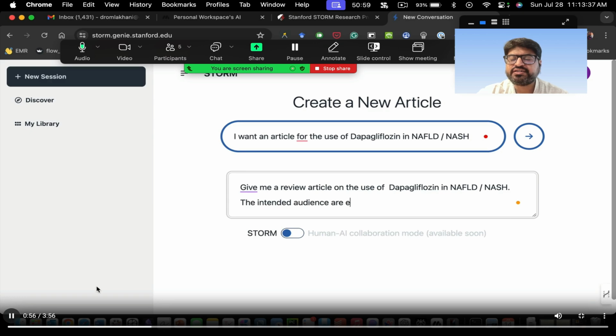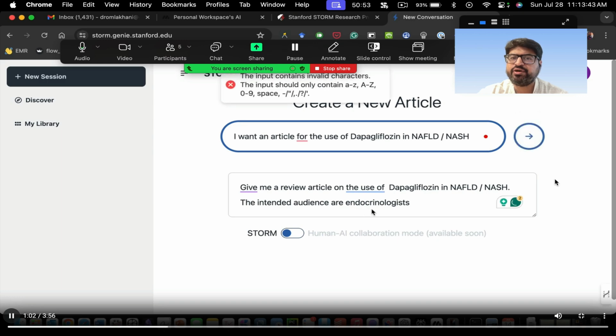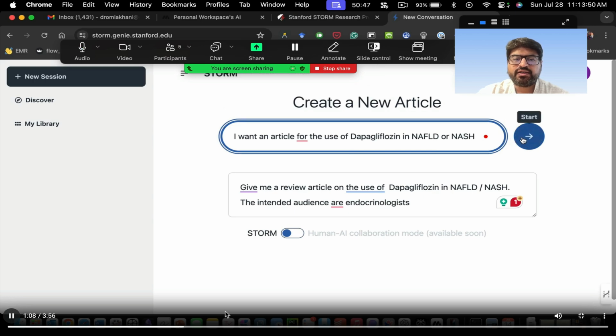And then it says to give me a little bit more context also. So here I said give me a review article on the use of dapagliflozin in NAFLD and NASH. The intended audience are endocrinologists. So this is the intended audience. Okay, so I clicked here and said okay, yeah, and click on start.